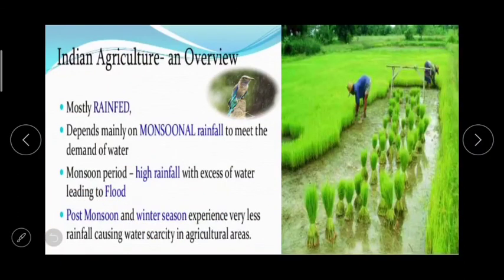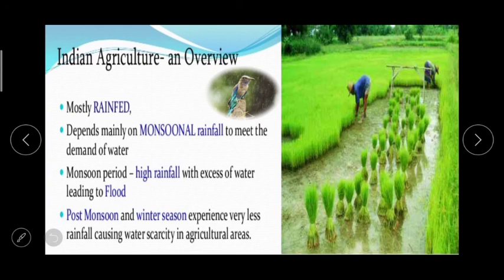And economy of an agrarian country like India is dependent on agriculture. We are totally dependent on agriculture. So agriculture in India to a large extent is dependent on the monsoons. So hence the rainfall in India is important to the whole country because our agriculture is dependent on the monsoon.